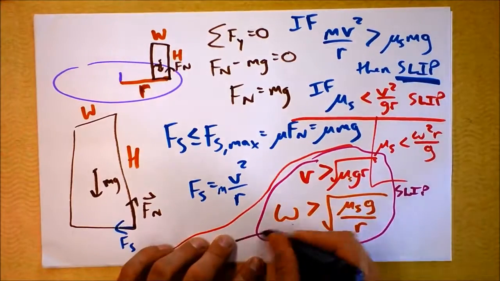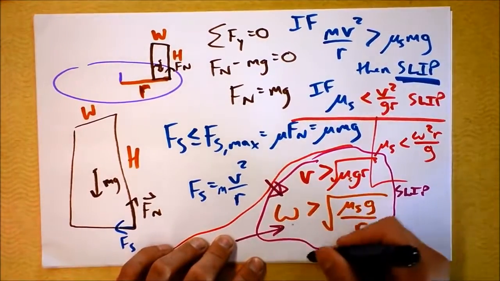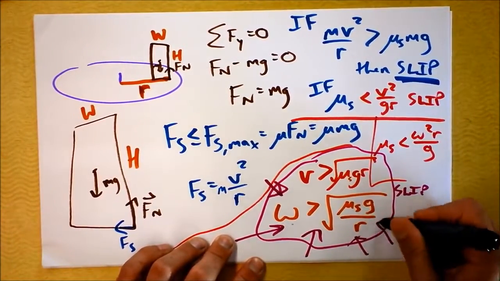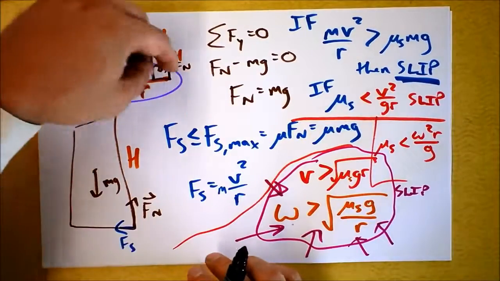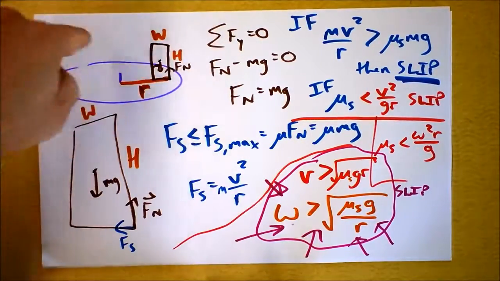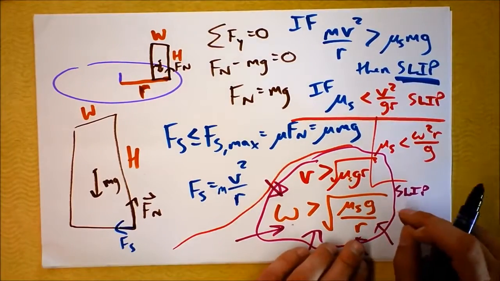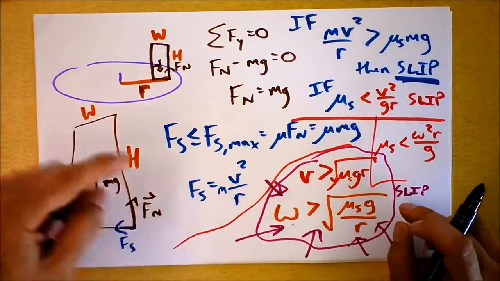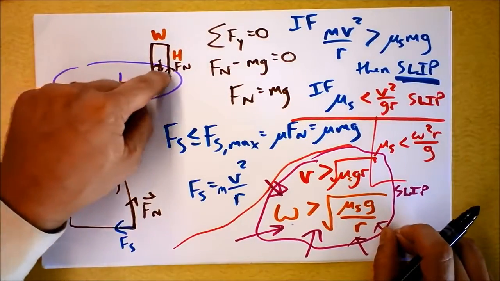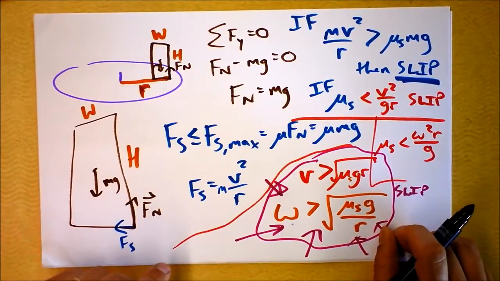I think this is the more intuitive equation, because it says if I'm standing here on a turntable or a merry-go-round, if you will, that slipping is going to happen much more easily if I'm farther out.